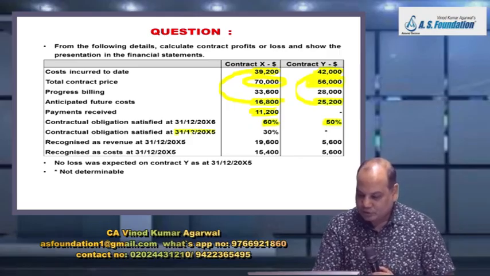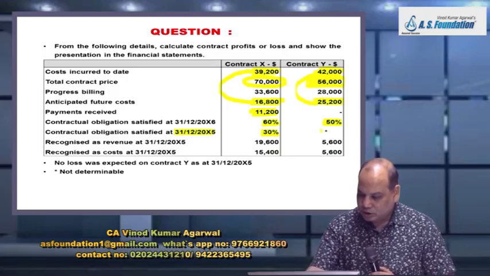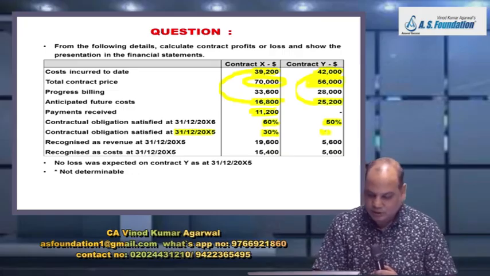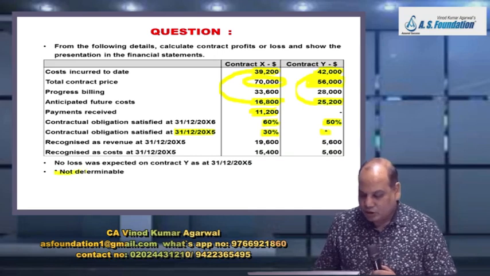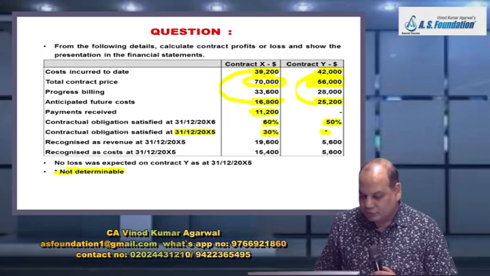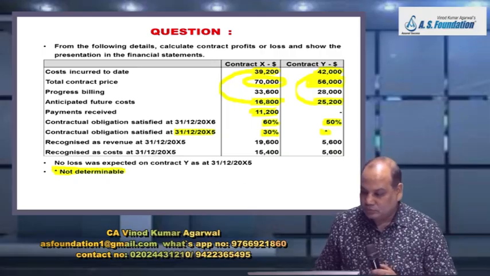Last year, till the end of last year on project X, 30% work was done. And in this case, one star mark is there, an asterisk mark, and it was not determinable, which means the outcome of the contract could not be estimated reliably. Okay.